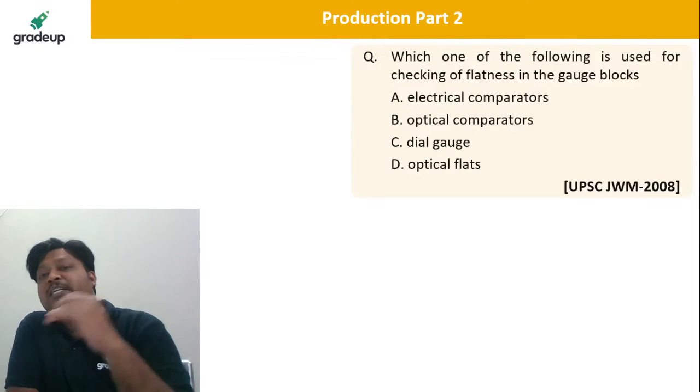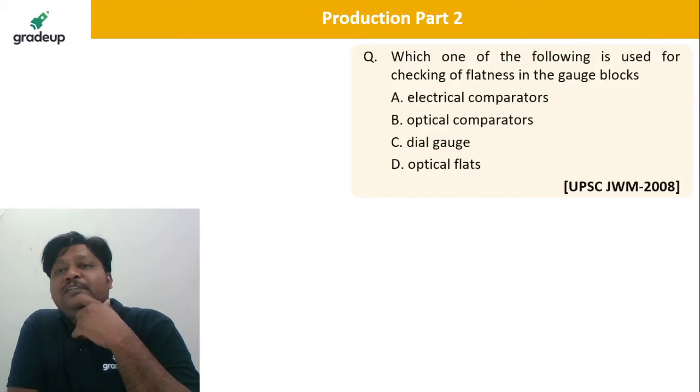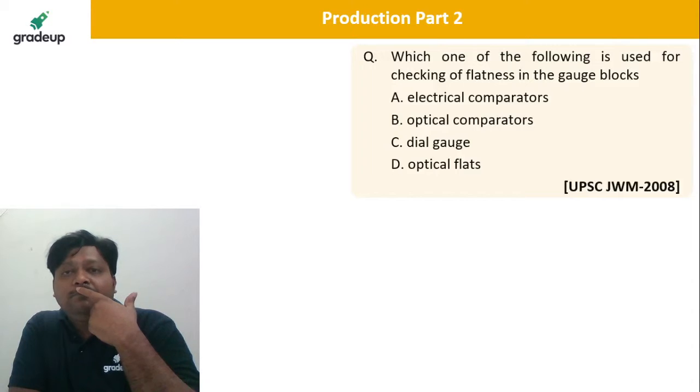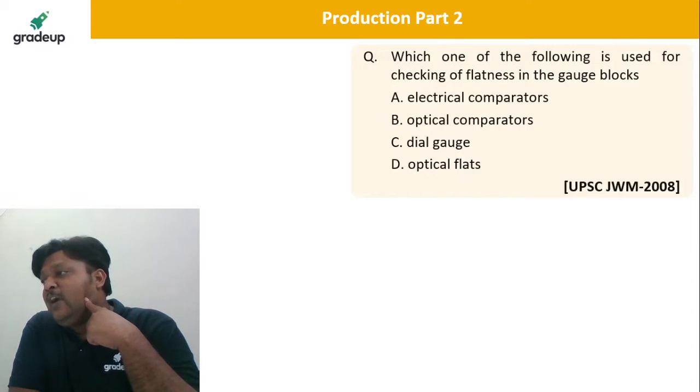Nice. Take the next question. Which one of the following is used for checking flatness in the gauge blocks? Autocollimator, again based on interferometry, we are using for the flatness of the gauge blocks.